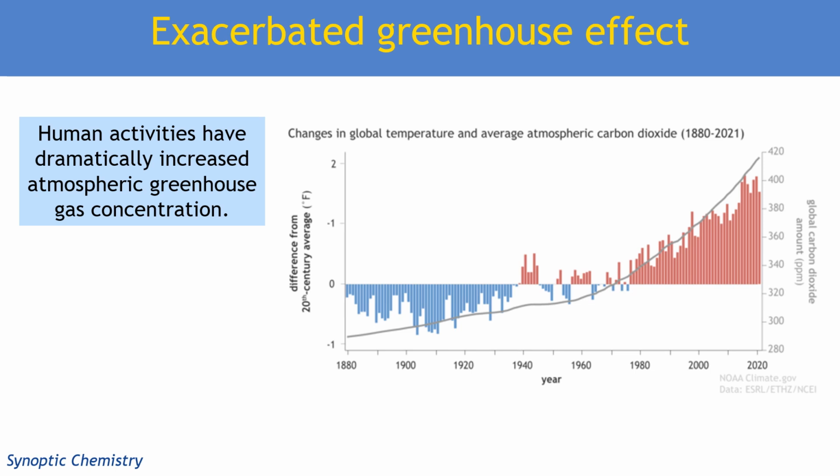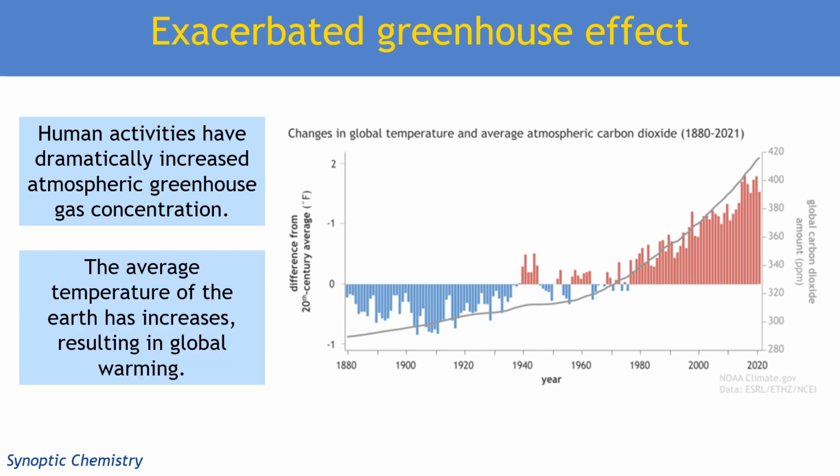So an increase in greenhouse gas concentration has led to a corresponding increase in the average temperature of the Earth, which is what we call global warming. Now remember that this is an average increase, so it takes into account seasonal variations, geographic differences at the poles and the equator, and also just the differences between different years or decades. So this is real long-term data that we've been looking at. And this is what we can call the exacerbated greenhouse effect, because it's a much stronger greenhouse effect because of the increased amount of carbon dioxide.